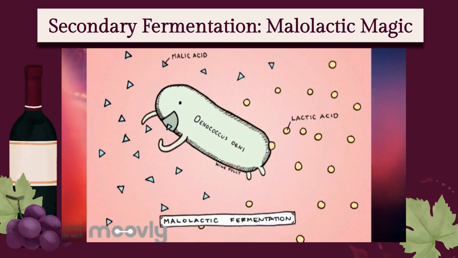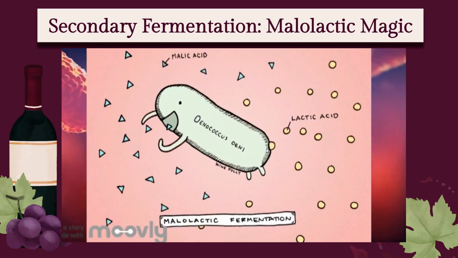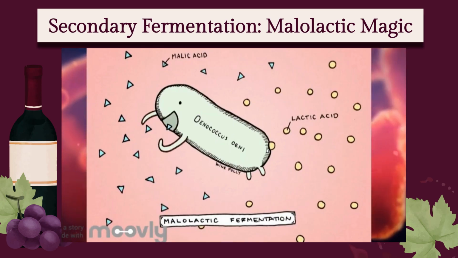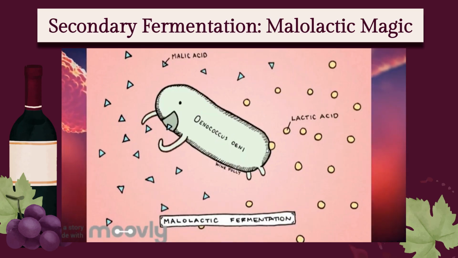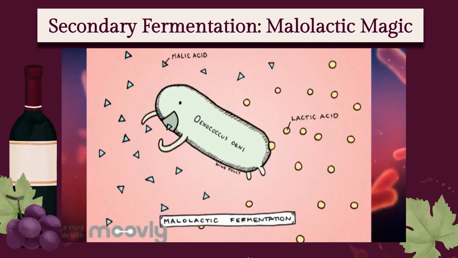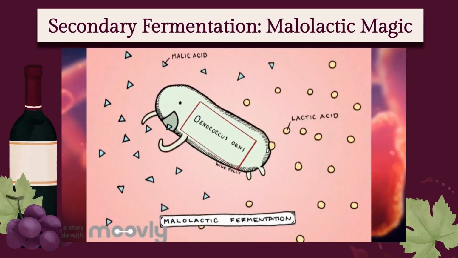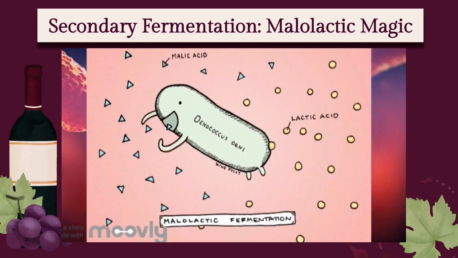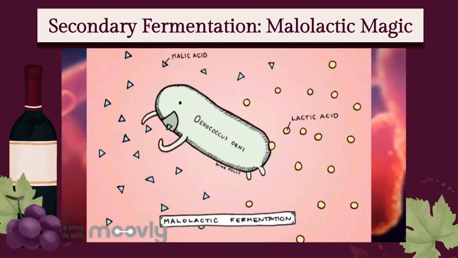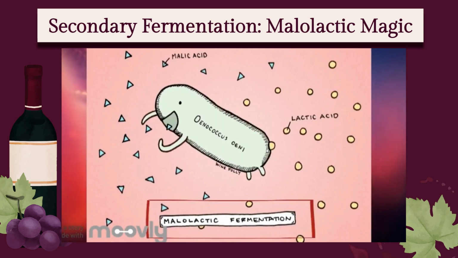Malolactic fermentation is a secondary process that happens after primary alcoholic fermentation. Instead of yeast, this stage is driven by lactic acid bacteria, mainly Oenococcus oeni. Their role is to convert harsh malic acid, found normally in grapes, into smoother lactic acid. This softens the wine's acidity and adds a creamier mouthfeel along with buttery aromas due to a compound called diacetyl.